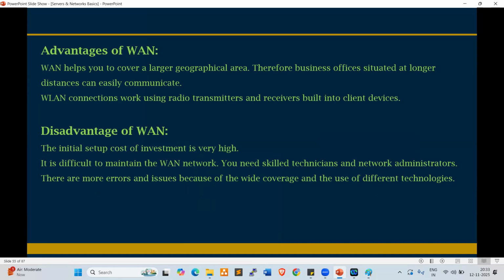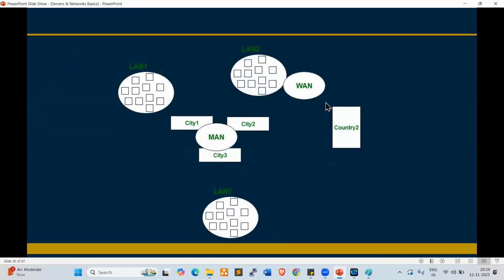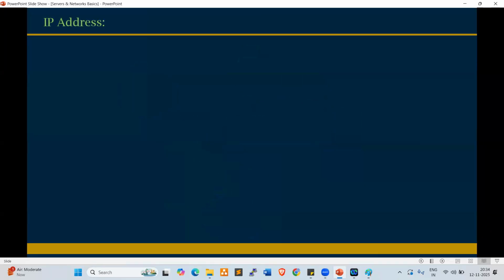Yeah. So this is the theoretical part, and don't get bored. Okay. Because this terminology is very, very important. Look at this, everyone. This is the combination of LAN, WAN, and MAN. From here, it is very important.